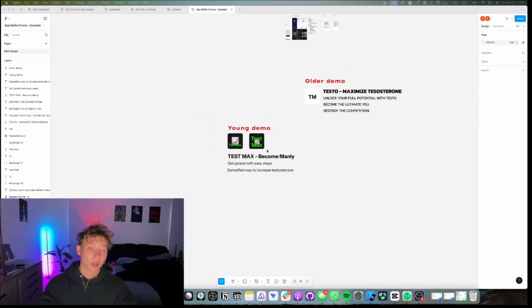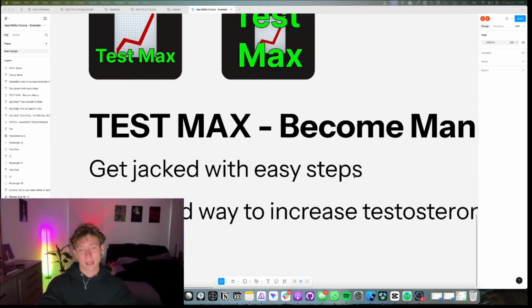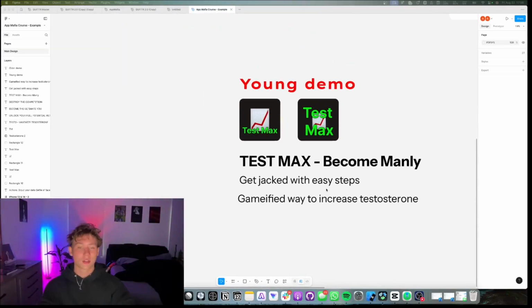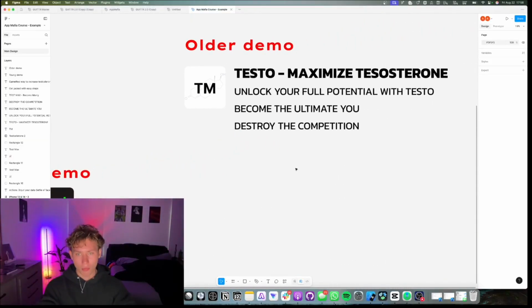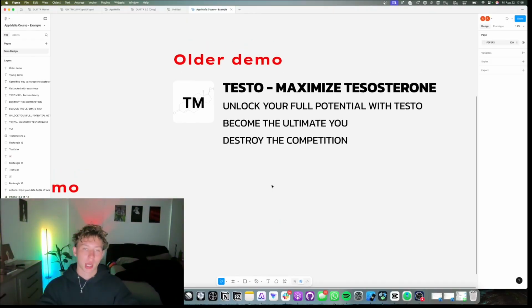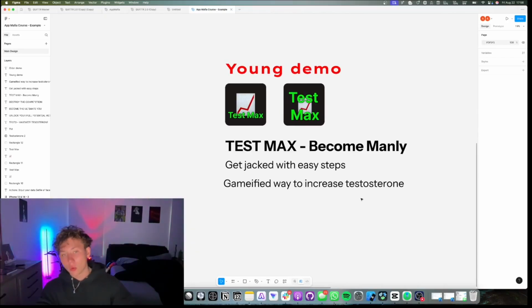Whereas if I was an old guy and I saw this, I'd be like, okay, I got too much fucking testosterone to wait around and get jacked with easy steps. I want to go fucking hard. So when they read this, become the ultimate you, destroy the competition, this is the one they will download and this is the one they'll pay for. This feels like a school project, but low key, if you are targeting a young demographic, that's what you want.